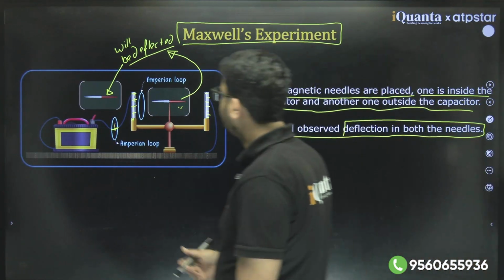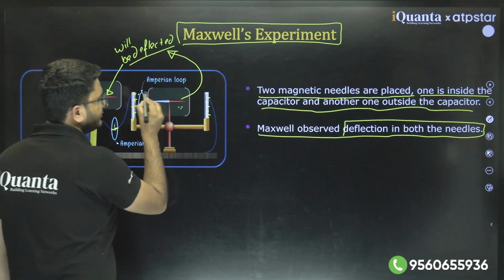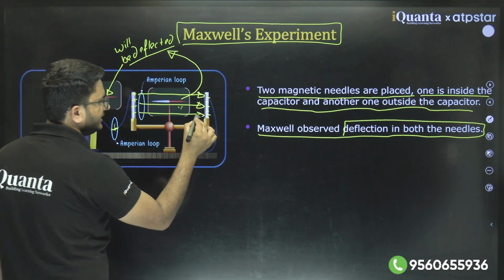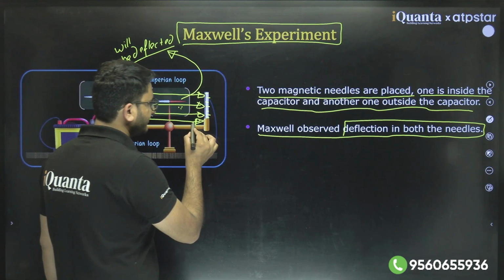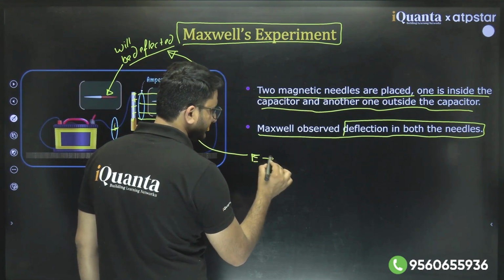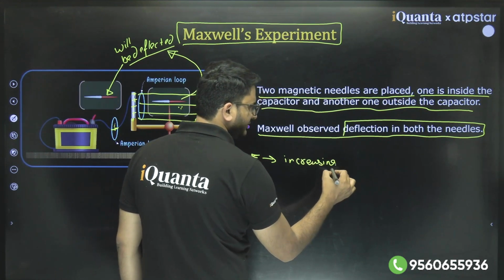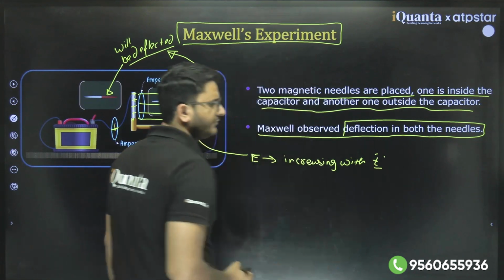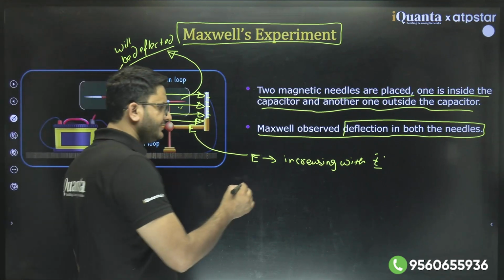And he explained that whenever we are charging a capacitor, the electric field is continuously increasing. This electric field is increasing with time, so it is varying. It is a time varying electric field. Why is it increasing?